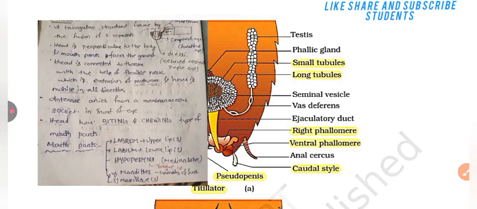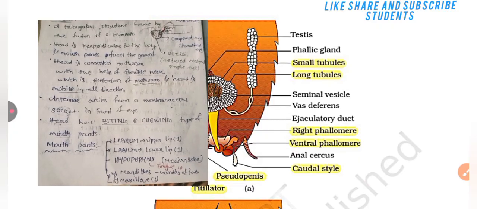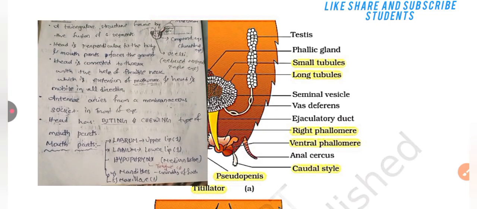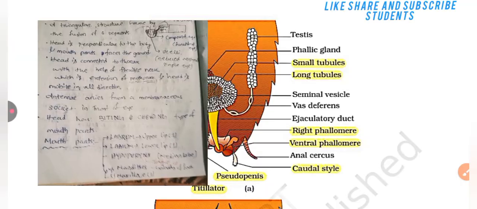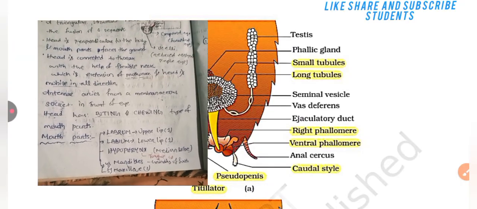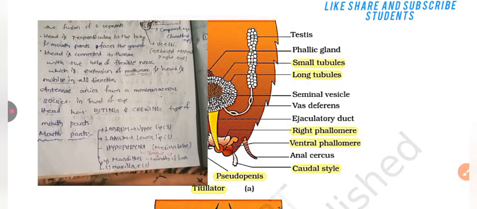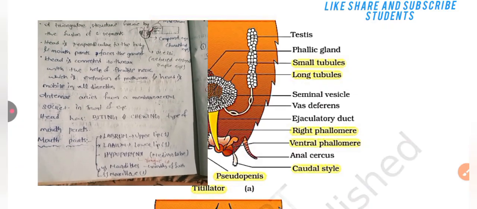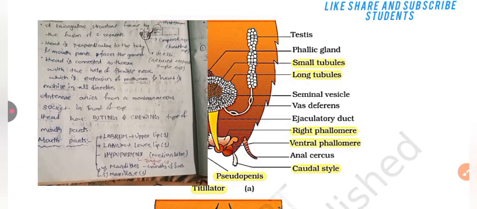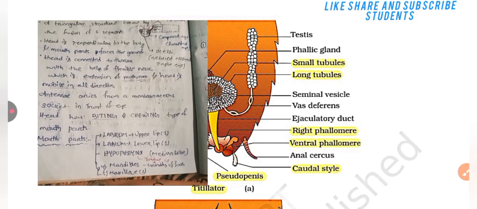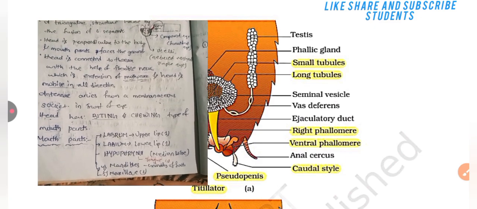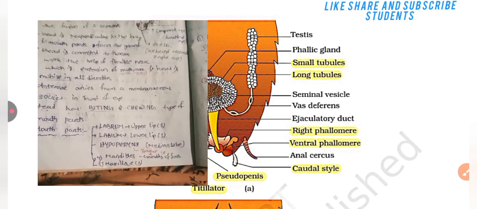Head has biting and chewing type mouth parts. Mouth parts are mainly 5: labrum, labium, hypopharynx, mandible, maxilla. Labrum is the upper lip. Labium is the lower lip. Hypopharynx is the median lobe, the tongue. Mandible is for grinding of the food. Maxilla is mainly 2.